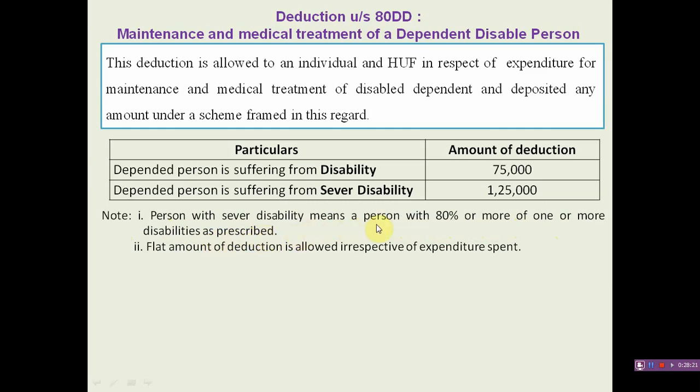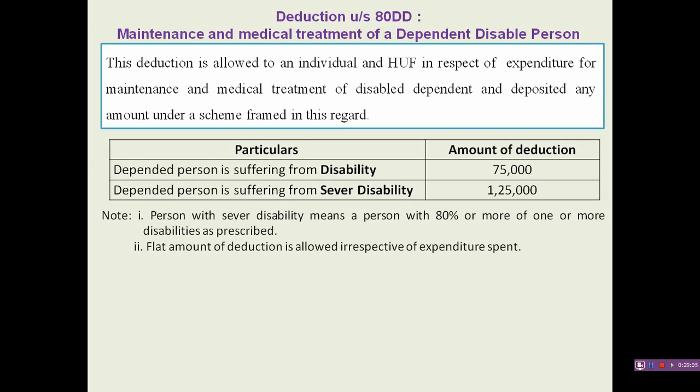In the examination they will state clearly about severe disability. If a dependent has severe disability, a flat 1,25,000 is allowed as a deduction. The second note is that the flat amount of deduction is allowed irrespective of the expenditure spent. It means if an assessee has spent any amount on the medical treatment of a disabled dependent, he can get a flat amount of deduction.